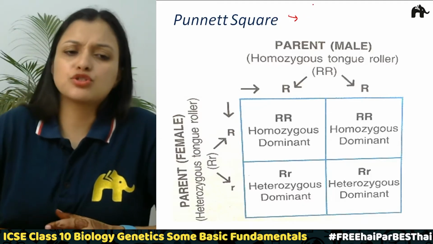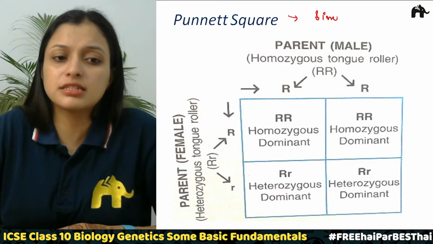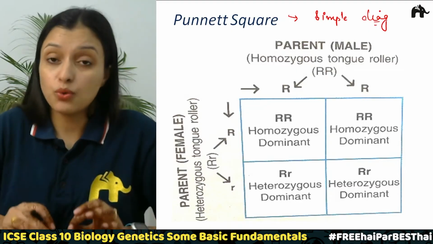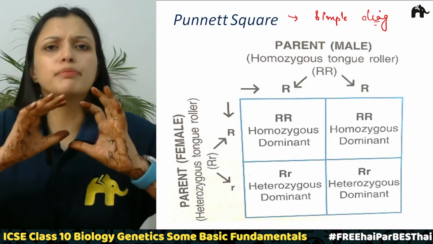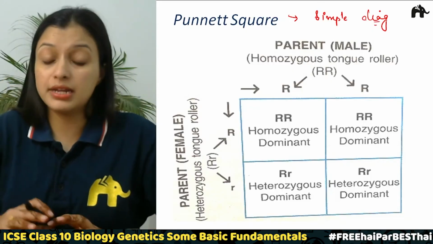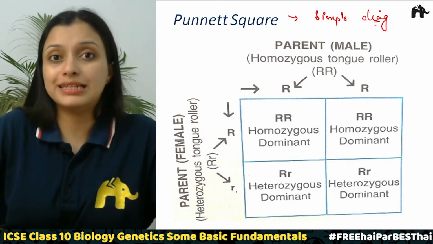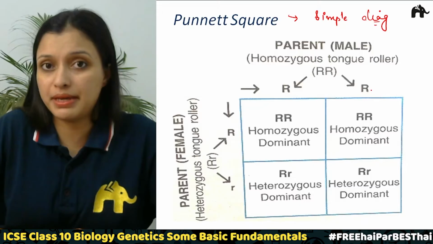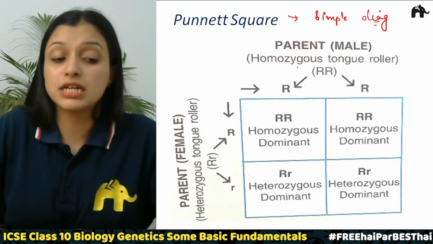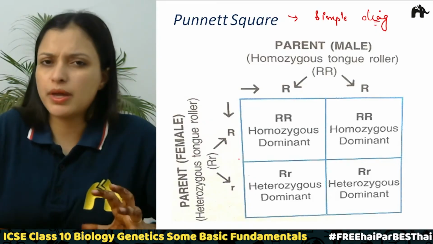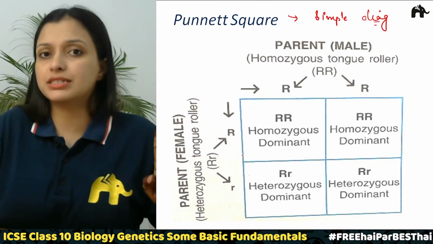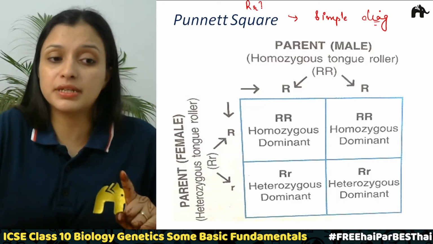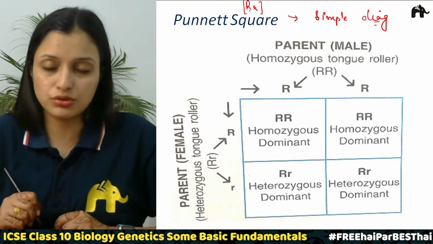So what is a Punnett square? A Punnett square is basically, if you see, a simple diagram where we place the alleles of a particular trait alongside the square. On one side we will place the alleles of a particular trait of the female, and on the other side the male parent, right? So mother and father. Correct? So in this particular Punnett square, last slide we discussed that both the parents were heterozygotes, right? So both of them had this combination of alleles for rolling of the tongue, right?